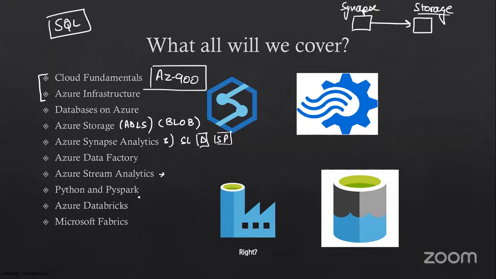PySpark, however, we'll start from the very basics and we'll cover it to an advanced level. Why? Because PySpark is used in two places. One, Azure Databricks. Second, Synapse Spark Pool. Once we are doing Synapse here, we'll not cover Spark Pool as of now. In the beginning, we'll not touch Spark Pool because to cover Spark Pool, you need an understanding of PySpark. That is why once we're done with PySpark, we'll then cover Spark Pool, and then we'll move on to Databricks.